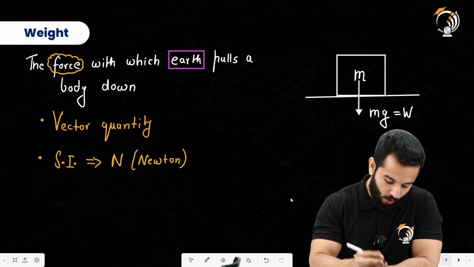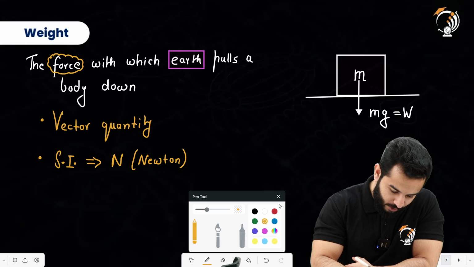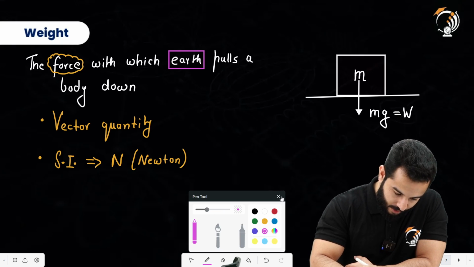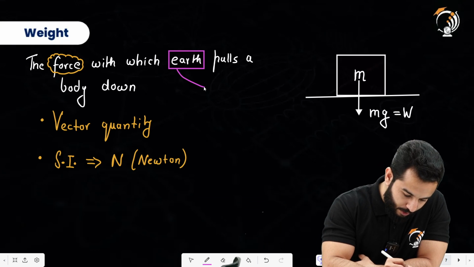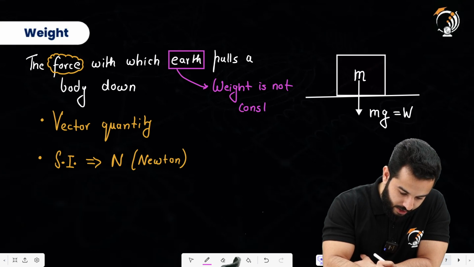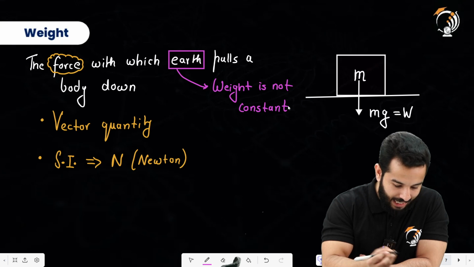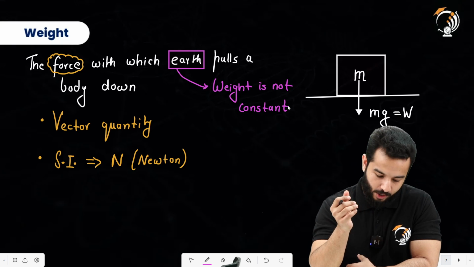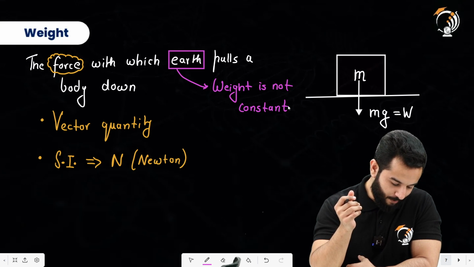Because of this point, we say that weight is not constant, as it depends upon more than one thing. We are going to talk about all of those things as well.